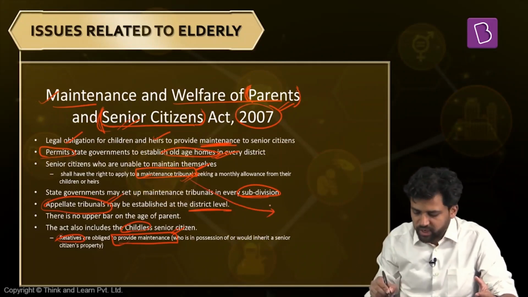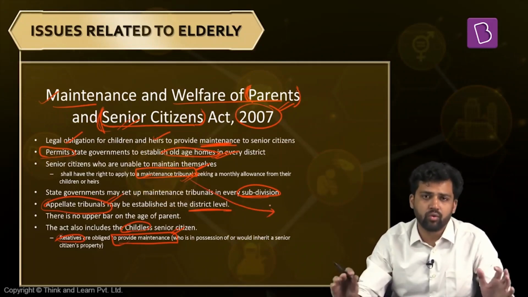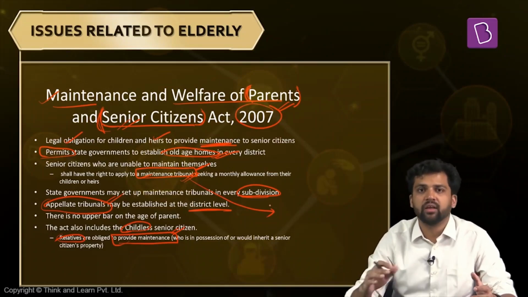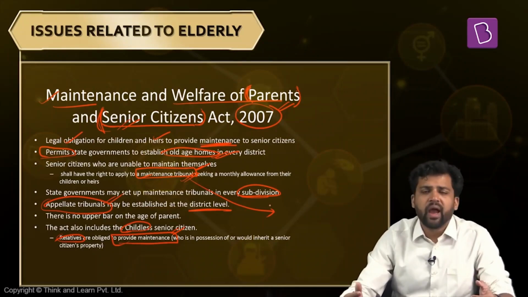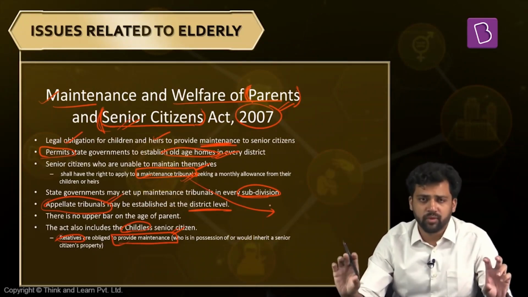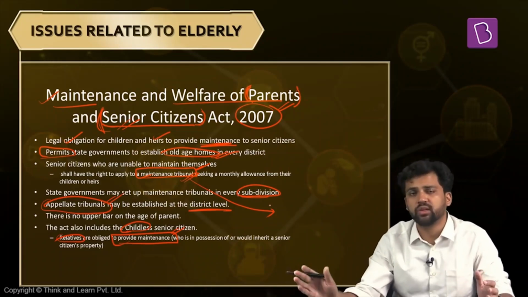And then one more thing you know, how these maintenance tribunals operate. Here, lawyers are not allowed to enter into the proceedings directly. The members of the tribunal and the parents will directly interact, and also the children. And these tribunals can decide on the maintenance. For example, they can give a maintenance up to 10,000 rupees. The maintenance cannot be more than 10,000 rupees. It can be less than that, but not more than 10,000.